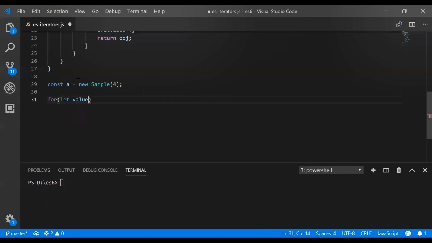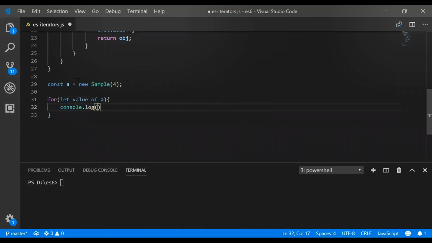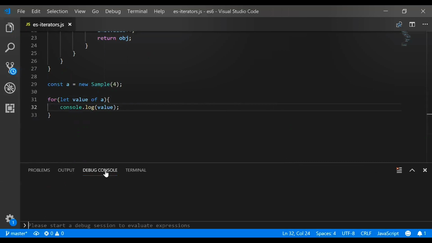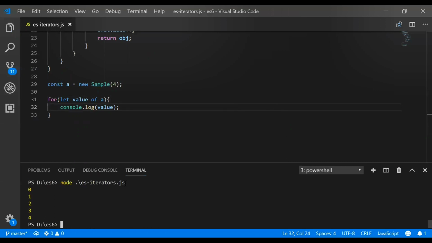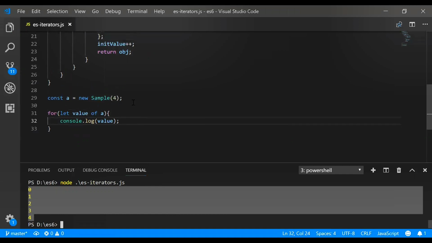So let value of a, and inside that we will console.log. It will iterate for 4 times, 4 values, 4 count. Let's see the console. So 0, 1, 2, 3, 4, it is giving us the result. For count 4, it will iterate and give us till 4, I mean 0, 1, 2, 3, 4. After 4, the done value will become true and it will stop the iteration.